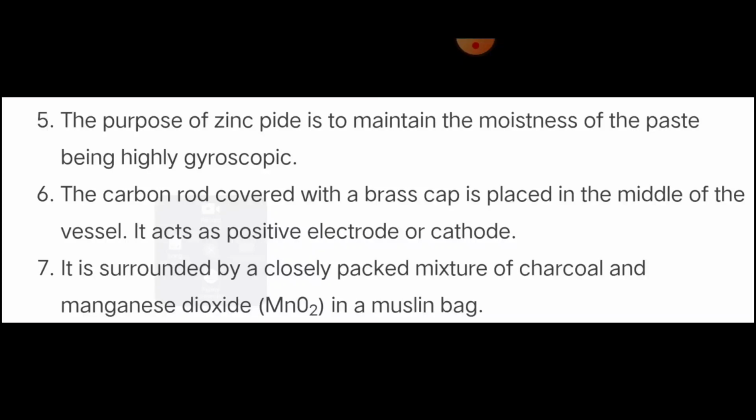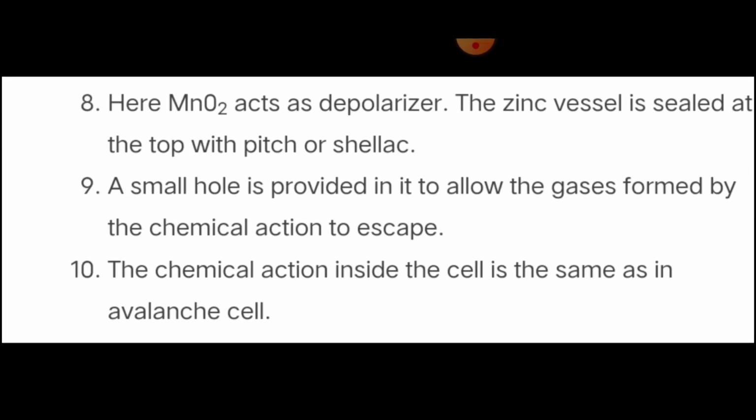vessel. It acts as a positive electrode or cathode. Seventh one, it is surrounded by a closely packed mixture of charcoal and manganese dioxide in a jute bag, which is present inside. It is surrounding the carbon rod. Here manganese dioxide acts as a depolarizer.